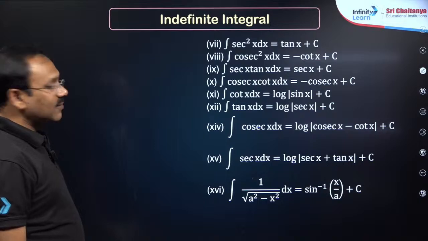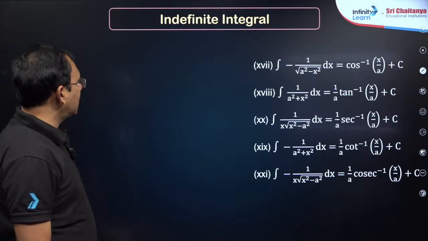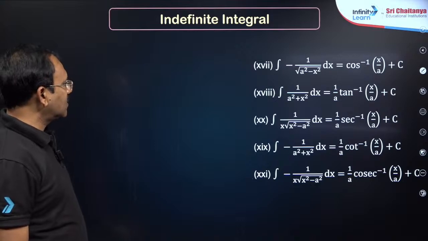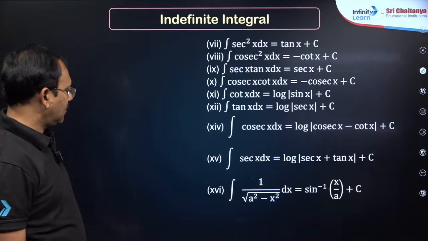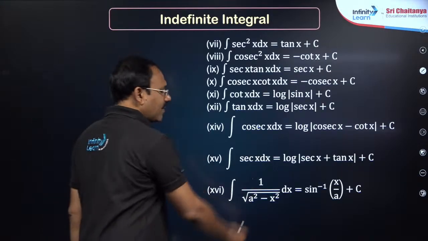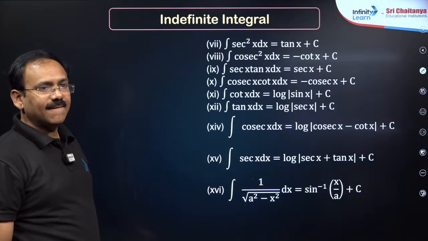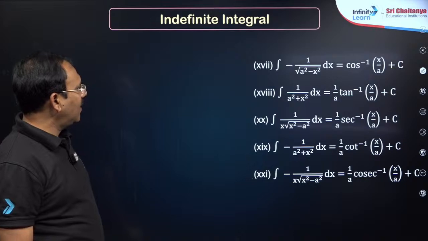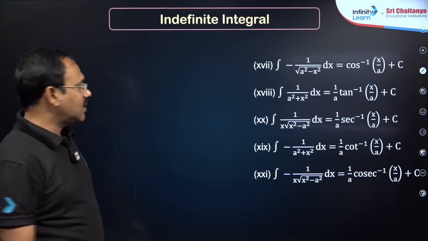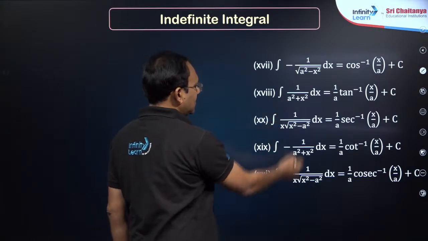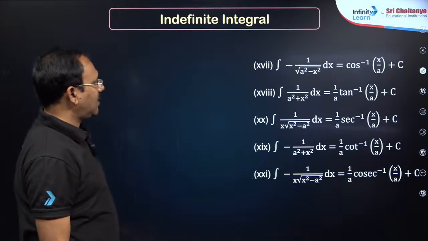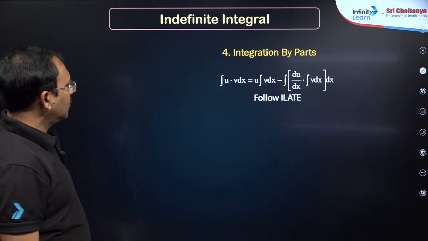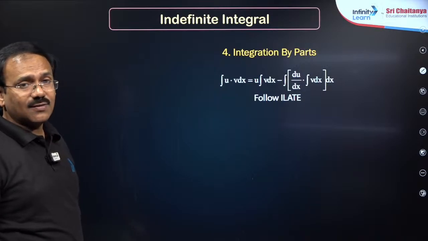integration formulae from differentiation, dear students. These are all important. 1 by root of a square minus x square is sin inverse x by a, and 1 by a square plus x square is 1 by a tan inverse x by a. This is 1 by a secant inverse x by a. Please recall the formulae, and here I would like to introduce integration by method of substitution.